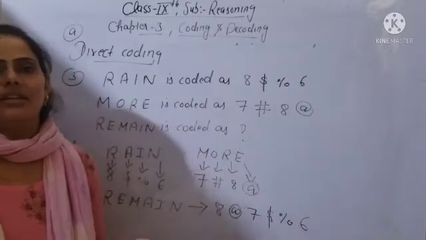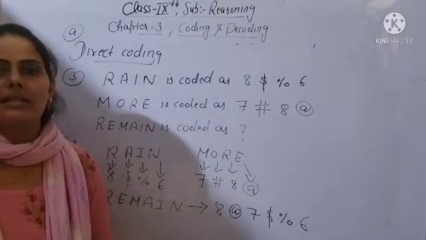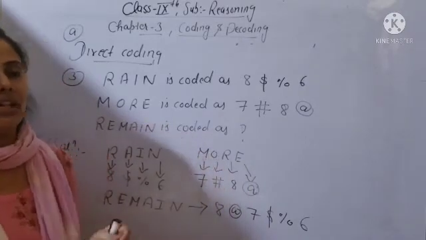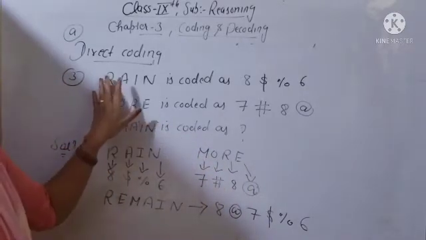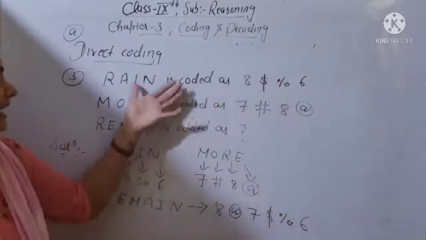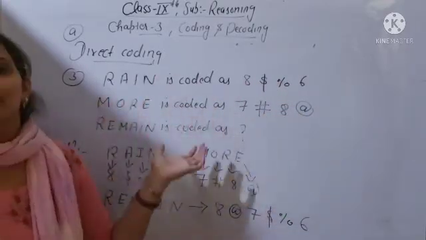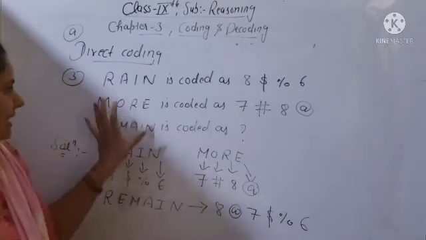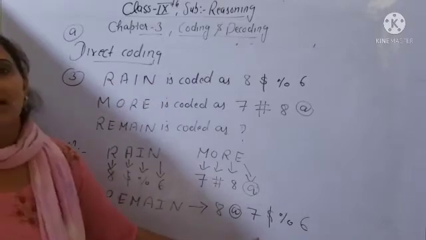So this is direct coding, beta. I have told you 3 examples of direct coding. Like that you have to practice more and more questions from direct coding. If any number is coded as letters or alphabets or by any symbol, you have to check in the question which letter is coded by which letter, number or symbol. Then you can give the answer easily.